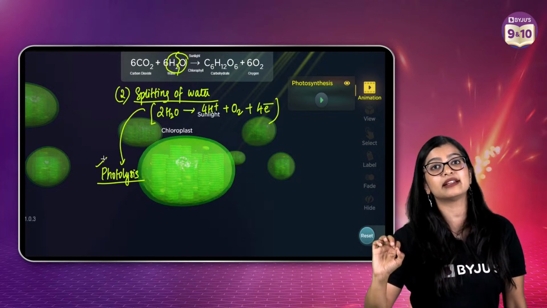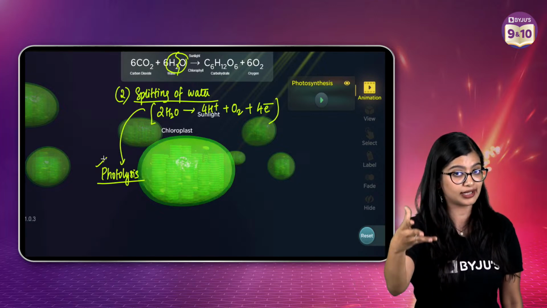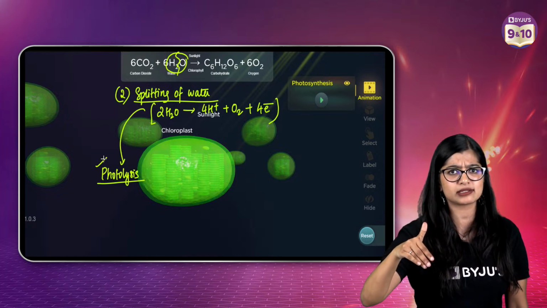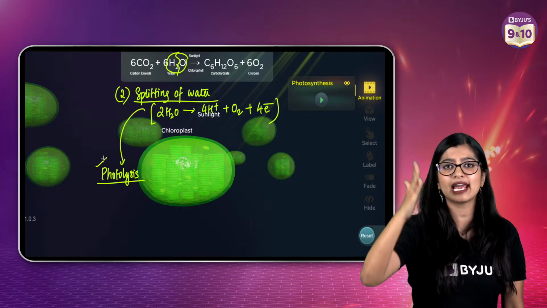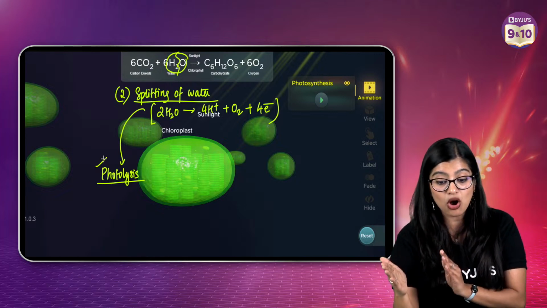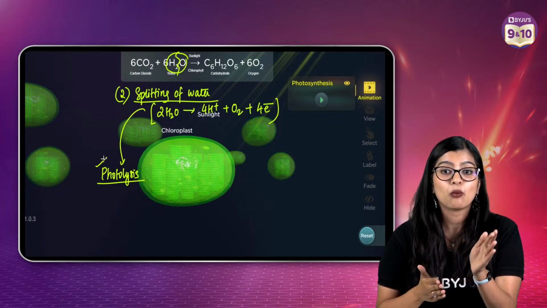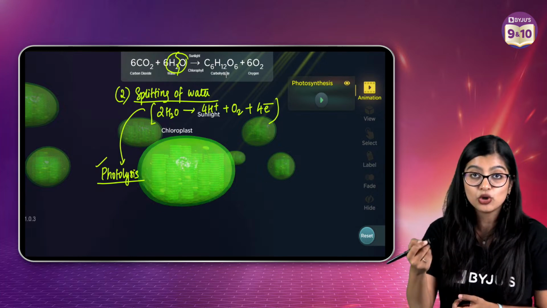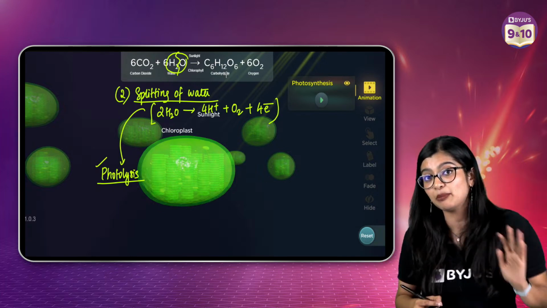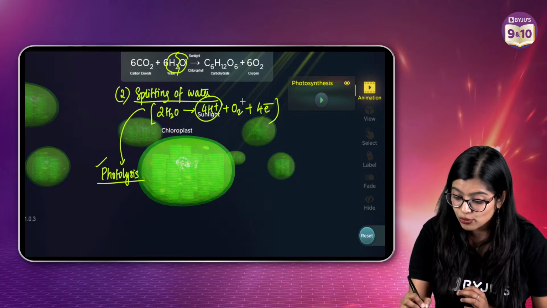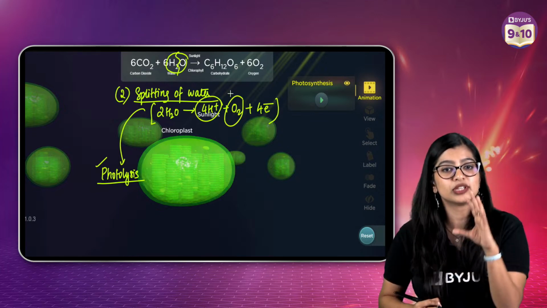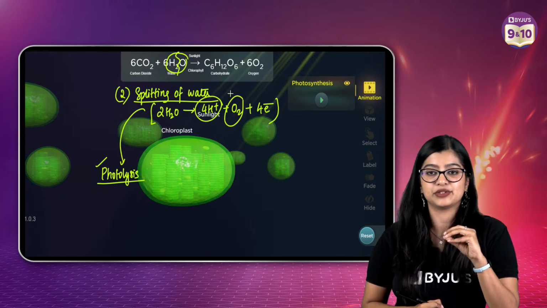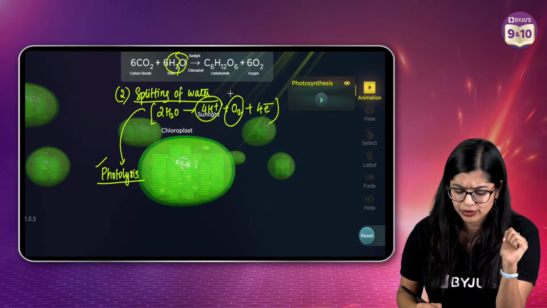Now does this mean that if sunlight is not there, photosynthesis will take place? It cannot. Sunlight is essential because of the splitting of water. Why splitting of water? Because you need the hydrogen for your glucose, for your step number 3, and you need the oxygen. So if there is no sunlight, photosynthesis is not going to take place.